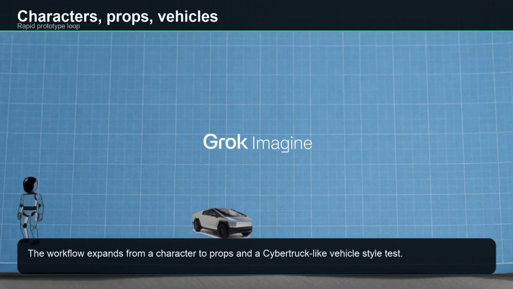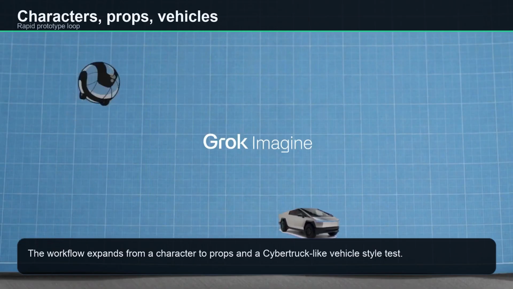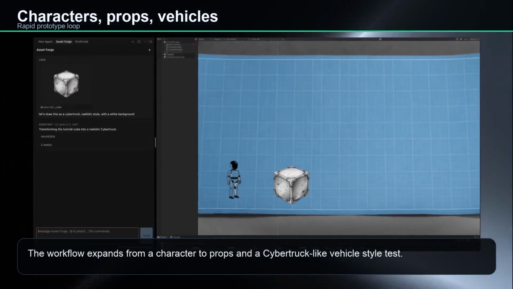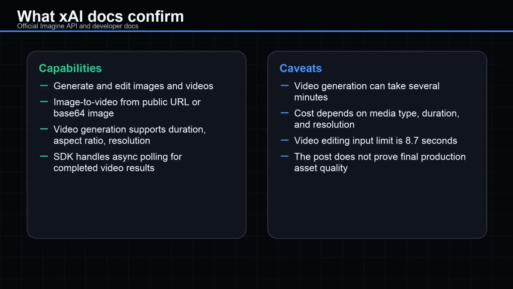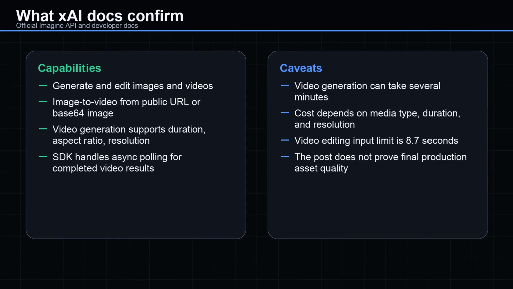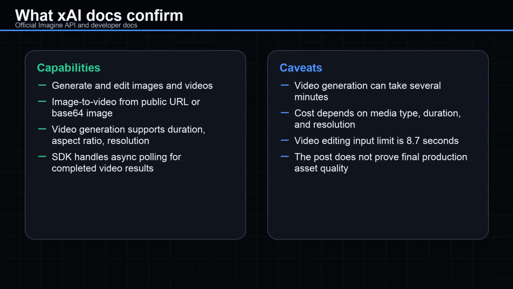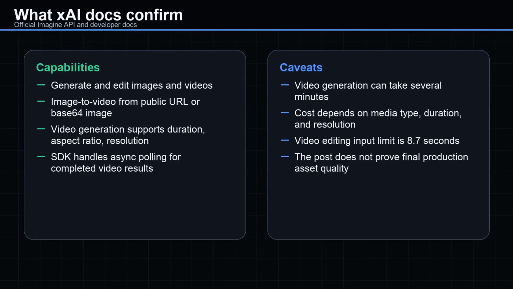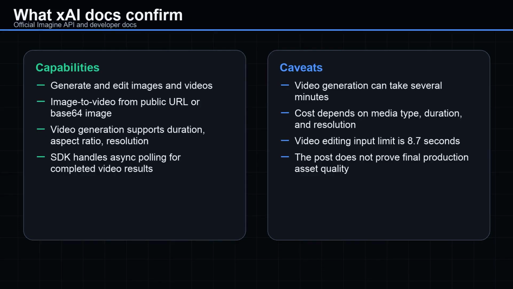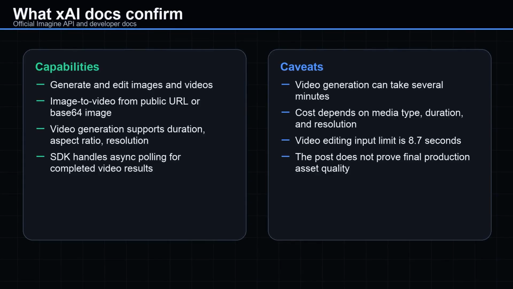The value is speed. You can test visual direction, movement, and scene fit before committing an artist or designer to polished production assets. Now separate the viral clip from what xAI officially documents. The Imagine API page describes state-of-the-art image and video generation across quality, cost, and speed. The docs say Imagine can generate and edit images and videos, use reference images, generate video from text or still images, edit existing video, and run asynchronous video generation.